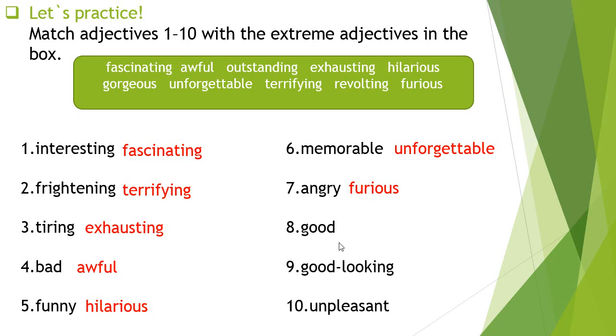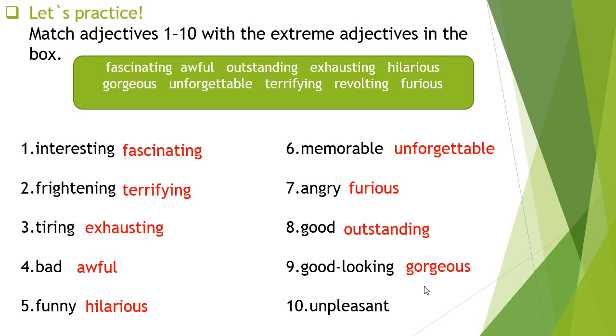Now look at the next word, good. What is the strong adjective of the word good? Well done. It is outstanding. Now let's look at the next word, good looking. What is the extreme adjective of good looking?